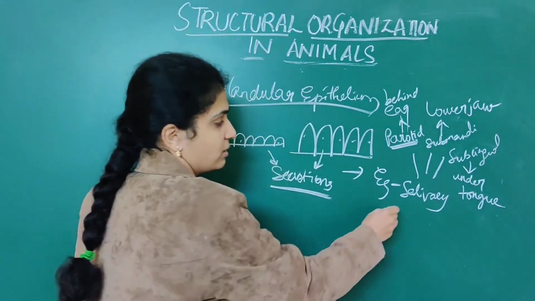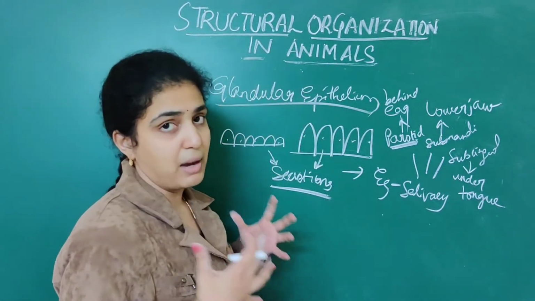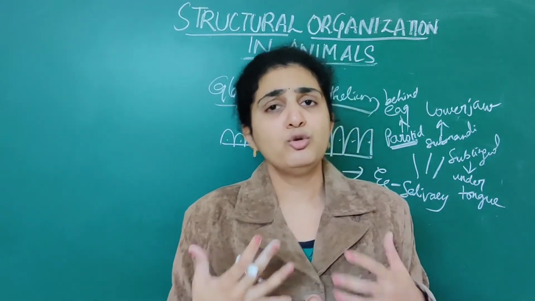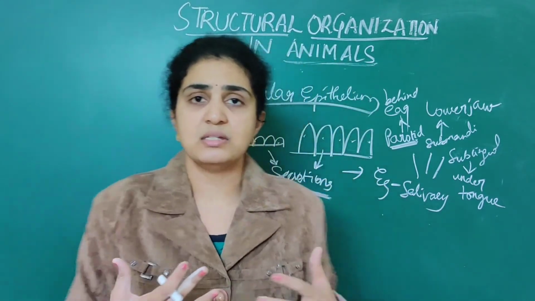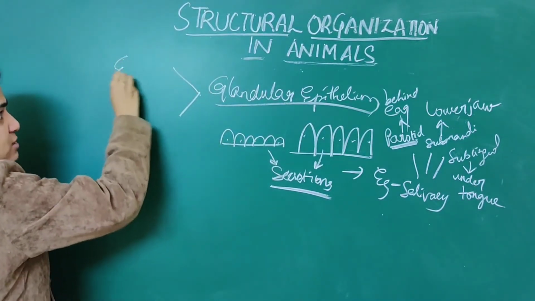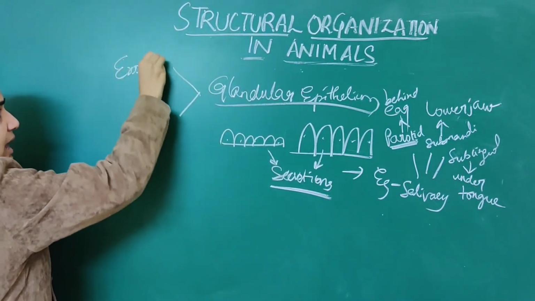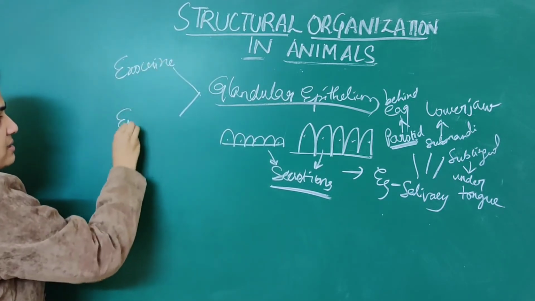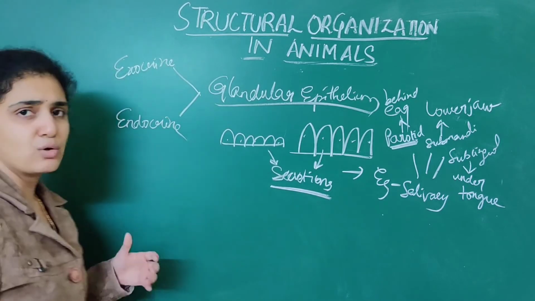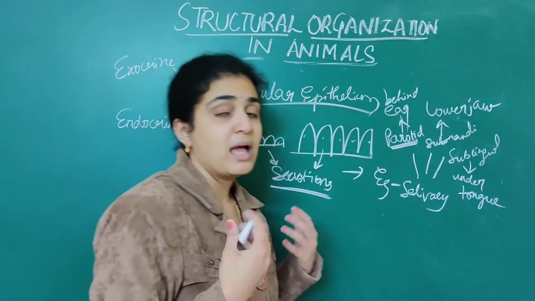So this is about the glandular epithelium. Again, this glandular epithelium, based on the numerous secretions present, is divided into exocrine glands as well as endocrine glands. What are these exocrine and endocrine glands?